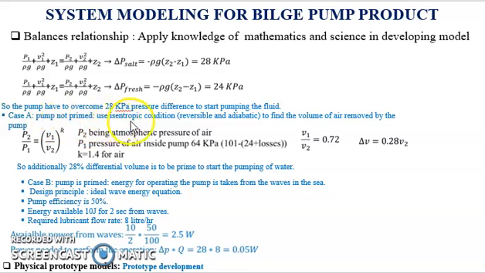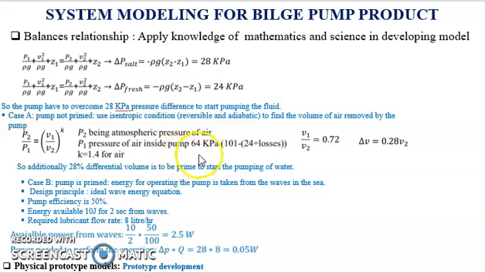Now we will use the isentropic condition, a reversible and adiabatic condition, to find the volume of air removed by the pump. We will apply the isentropic law expression. Here P2 is the atmospheric pressure of the air and P1 is the pressure of the air inside the pump.